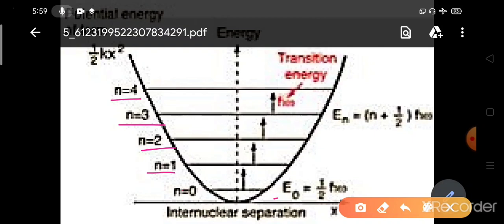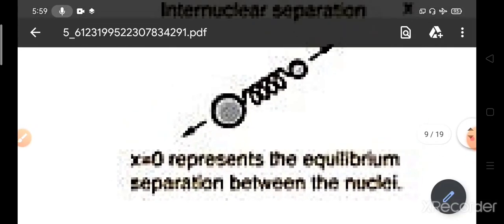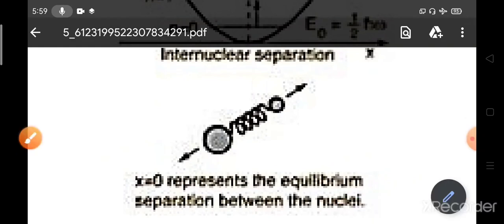And the transition allowed is between n equals 0 to n equals 1, or n equals 1 to n equals 2. So we here assume that the vibration is a simple harmonic oscillator. Look here, the two atoms are oscillating like a spring mass system.